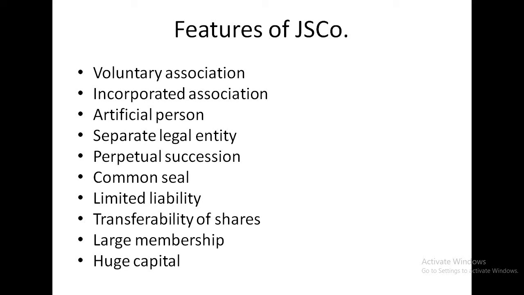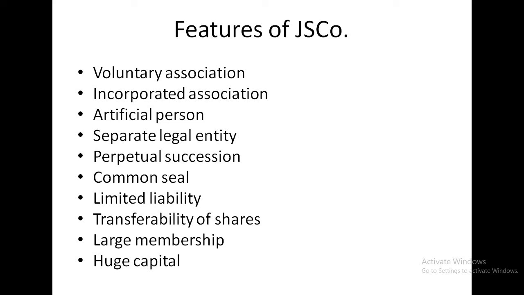So the company will be having a common seal where the company's emblem and the company's name will be engraved. Through the common seal, the company will be signing on the documents on behalf of the company itself. Next is limited liability. We learned the sole proprietorship and the partnership firm. The main drawbacks in these two are unlimited liability. That means the liability is unlimited.